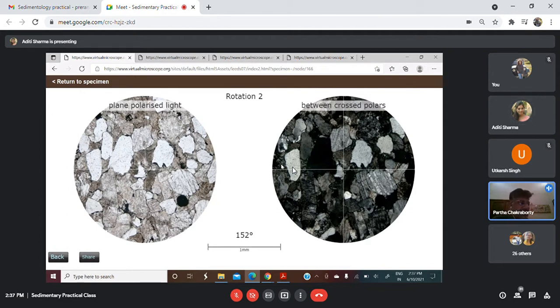So if matrix is less than 5%, this rock is an arenite. And the feldspar content is definitely more than 25%. So if feldspar content is more than 25% and matrix content less than 5%, then I will be inclined to call it an arkose.